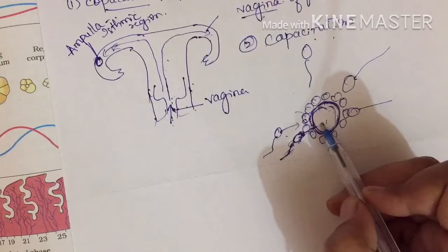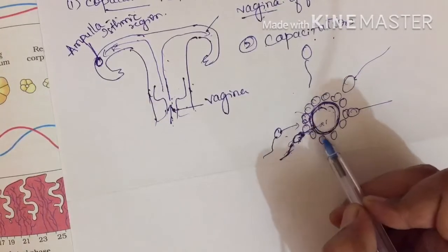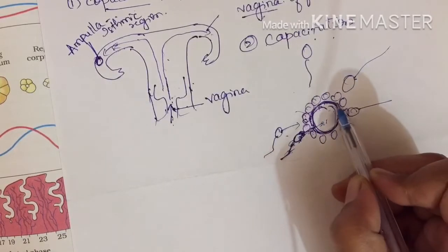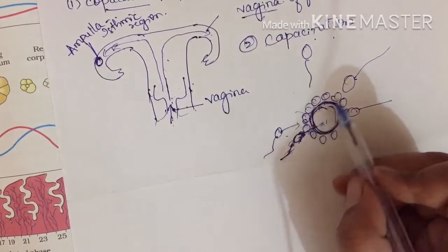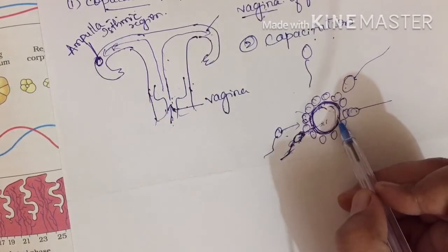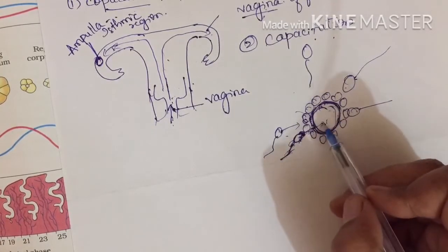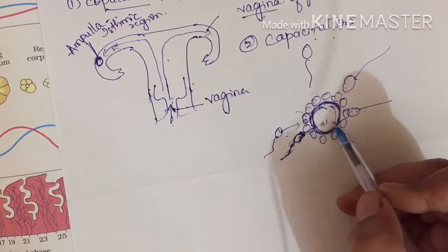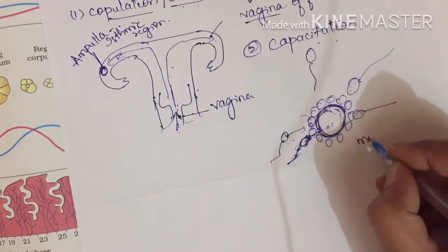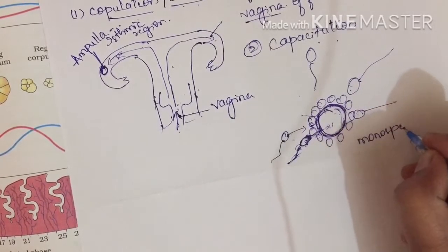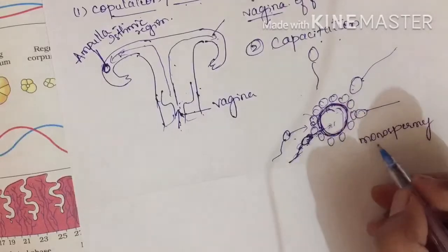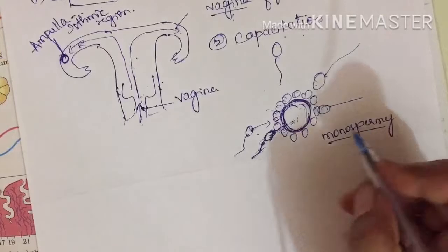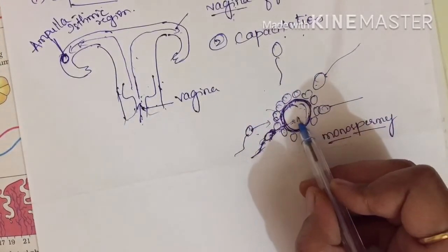Okay, when it has reached here, what happens? The zona pellucida will undergo certain changes. It will become thick so that it won't allow further sperms to penetrate inside. Only one sperm can enter inside, which leads to fertilization. Because of this, we call it monospermy. Monospermy means only one sperm is allowed to get fertilized. Mono means one, spermy means sperm. Only one sperm reaches the ova and gets fertilized.